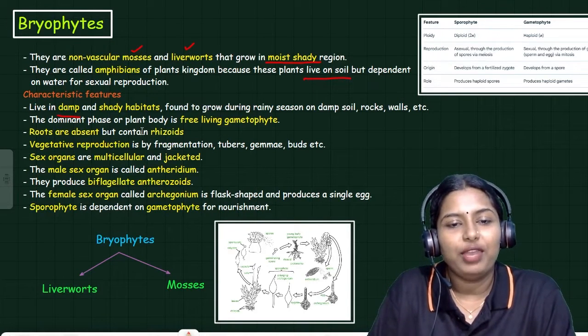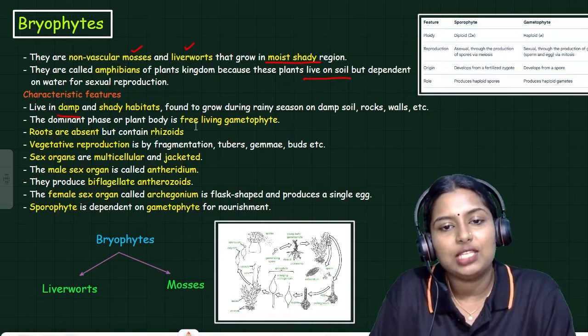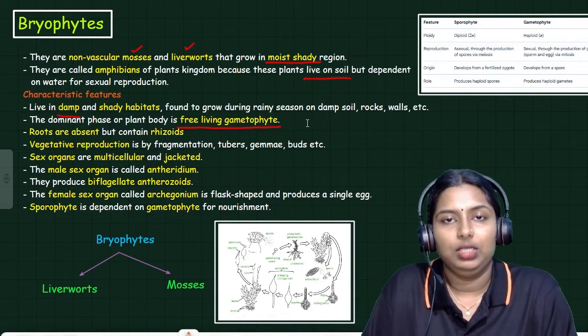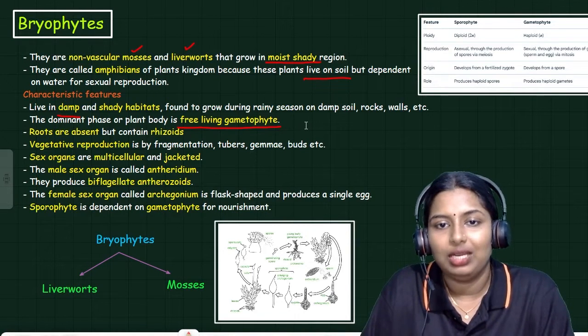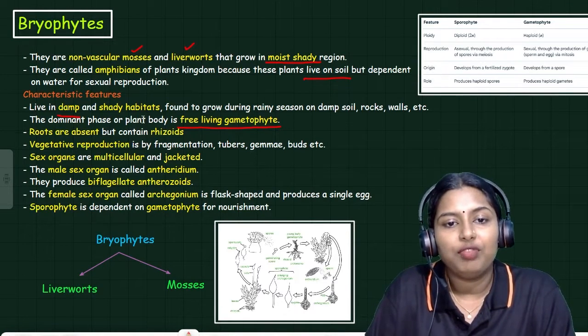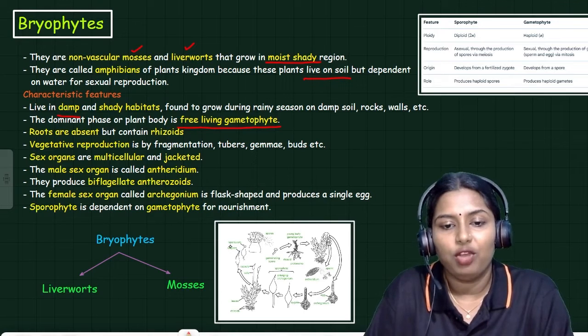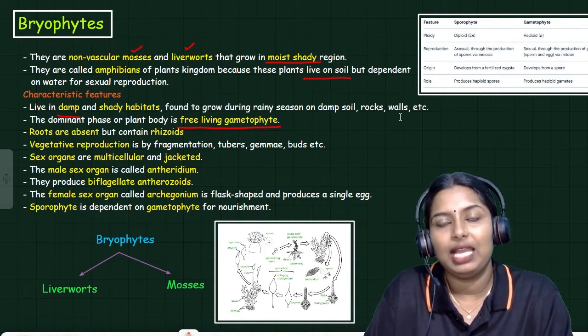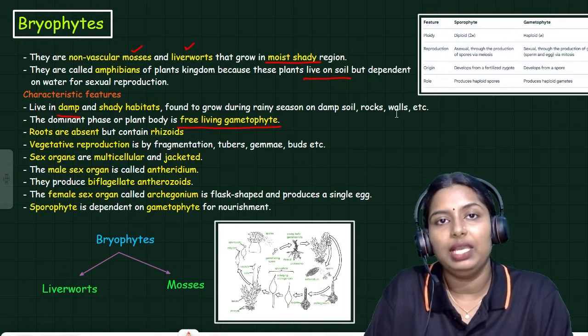The dominant phase of the plant body is the free-living gametophyte. This is another important point. The dominant phase of the plant body of Bryophyta is the gametophyte. What do you mean by gametophyte? The plant body will be haploid.